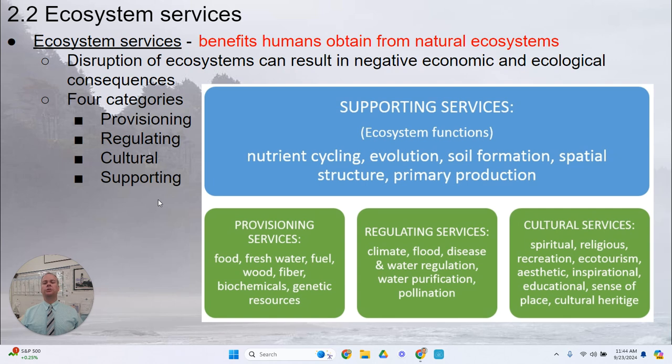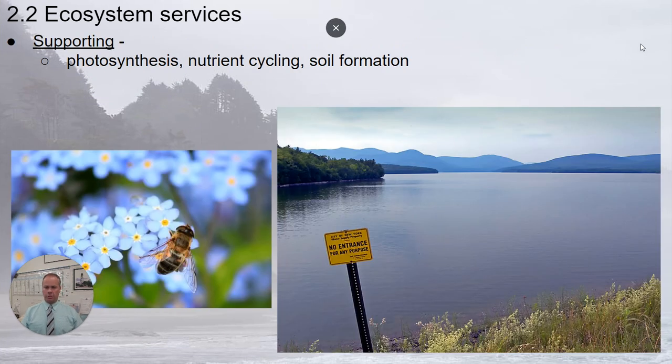When you talk about ecosystem services, they're sort of put into categories. There are provisioning, regulating, cultural, and supporting ecosystem services. Two of them are pretty easy to wrap your head around. The ones that are more difficult are regulating versus supporting ecosystem services. Supporting ecosystem services are sort of the functions of the ecosystem that support all of the other categories of ecosystem services. And so we'll talk about each of them in turn.